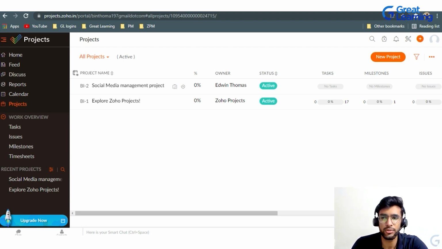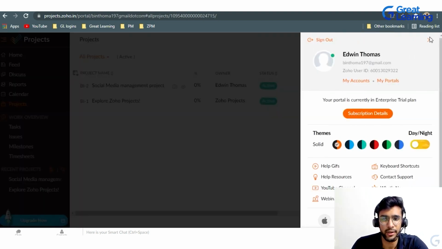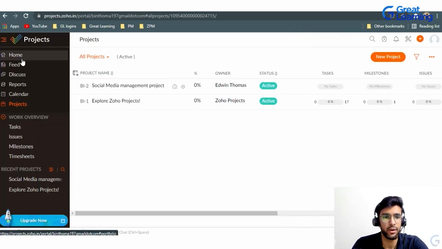Now, talking about the user interface of Zoho Projects, this is the page you land on after you sign up and click the next button, entering the Zoho Projects dashboard. Here is the profile that you can see. The first page you land on is the projects page, where you can see the different projects that are already active.